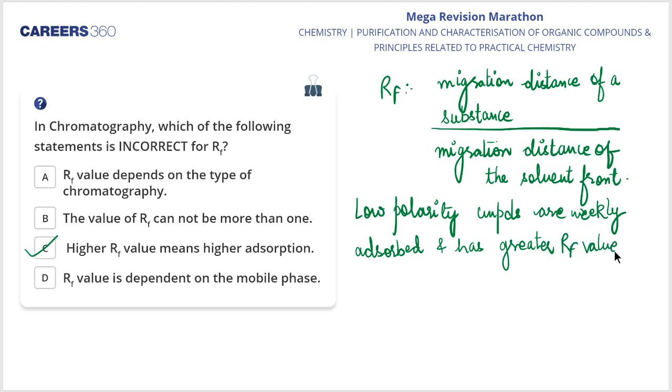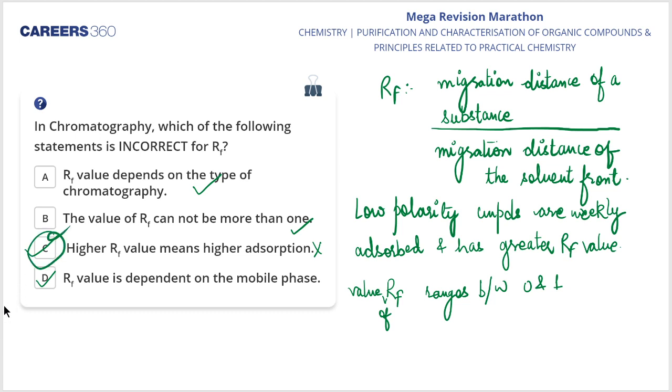Clear? Now, the RF value depends on the type of chromatography. Absolutely correct, the value of RF cannot be more than 1. The value of RF ranges between 0 and 1. So the value of RF cannot be more than 1, absolutely correct. But does a higher RF value mean higher adsorption? No. Is the RF value dependent on the mobile phase? Yes. So option C is the right answer to this particular question, my dear students.